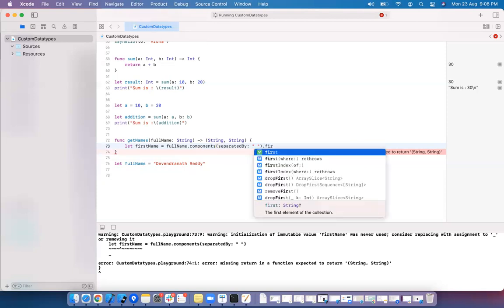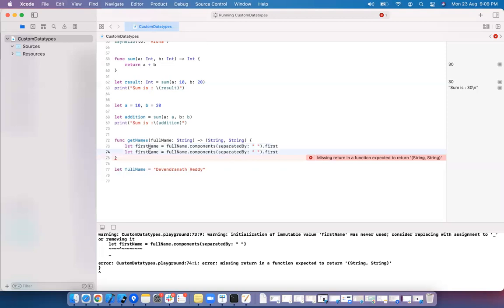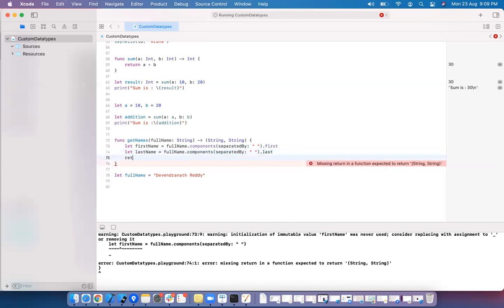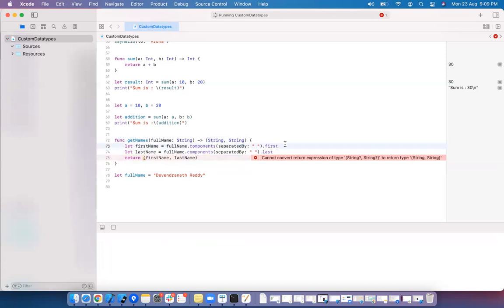I'm taking first. I'll take last for the last name. Returning, I want to return two values. Place them in braces: first name, last name. Here, it is returning a tuple of strings. Basically, this is a method which is expecting a single string input argument and returning multiple strings.